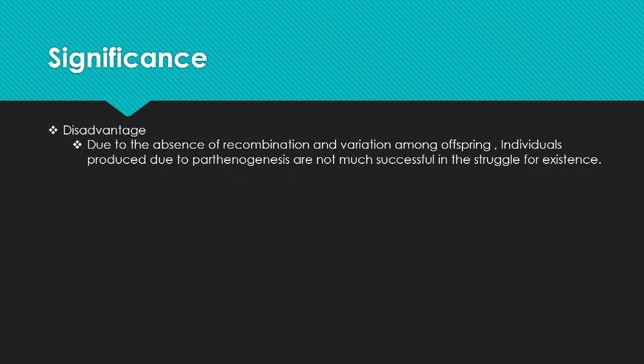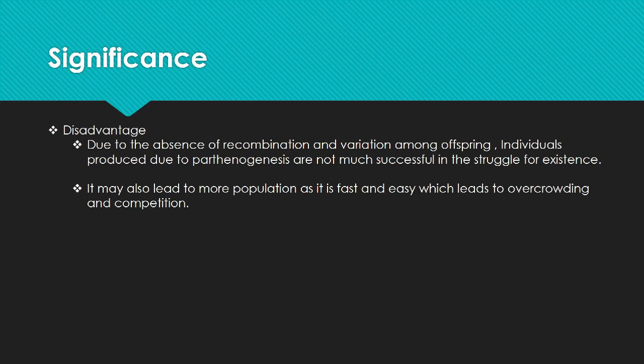But at the same time, there are certain disadvantages. Due to the absence of recombination and variation among the offspring, the individuals produced due to parthenogenesis are not much successful in the struggle of existence. Secondly, as it is a fast process, it may lead to more population, which may lead to overcrowding and competition. So this is all for the parthenogenesis.